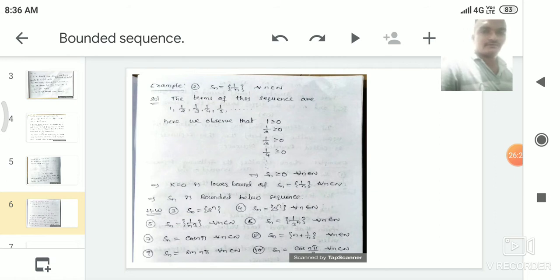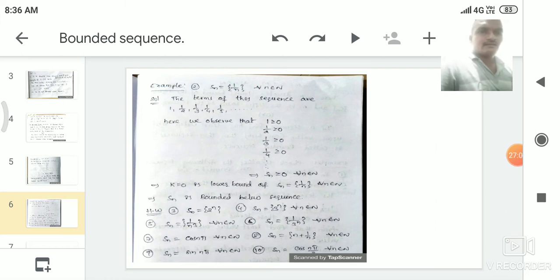The next homework problem, Sn is equal to 3 power n for every n belongs to N. Here also, first we write the terms of the sequence. For the first term we substitute n is equal to 1, for the second term n is equal to 2, for the third term n is equal to 3, for the fourth term n is equal to 4, and so on. The first term is 3 power 1, that is 3. Second term 3 square, that is 9. Third term 3 cube, that is 27. Fourth term 3 power 4, that is 81, and so on.